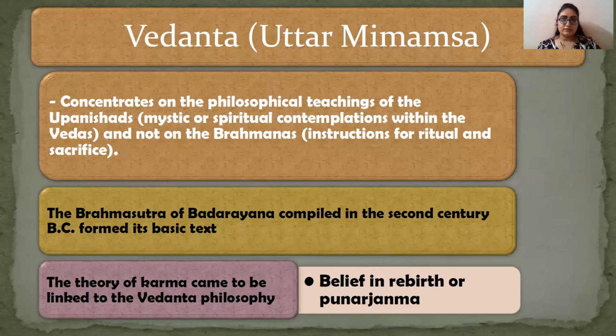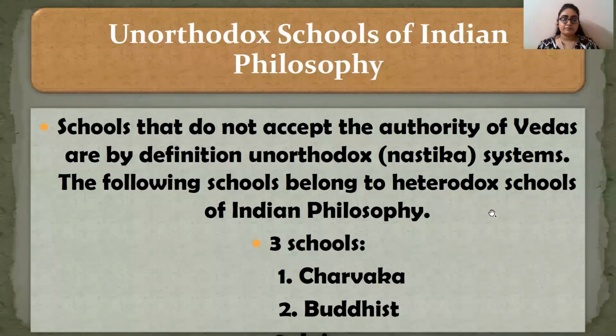So here Vedanta expounded that here comes the end of the Vedas, Vedanta. Okay, Vedanta, that is end of the Veda. So now you have to concentrate on the Upanishads, on the Brahma Sutra, which forms the basic text of Vedanta, and it also believes in the theory of karma, that is rebirth or punarjanma. Done? Fine. So with this, the orthodox school of philosophy ends.